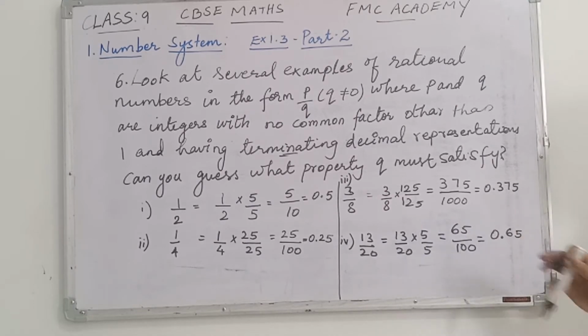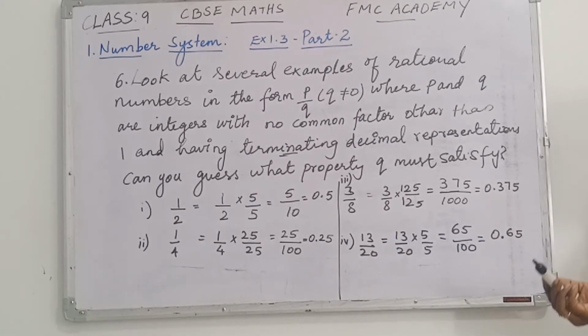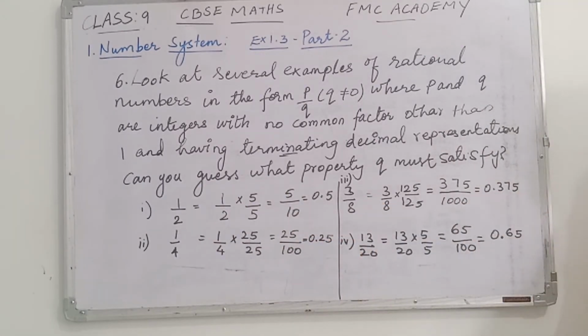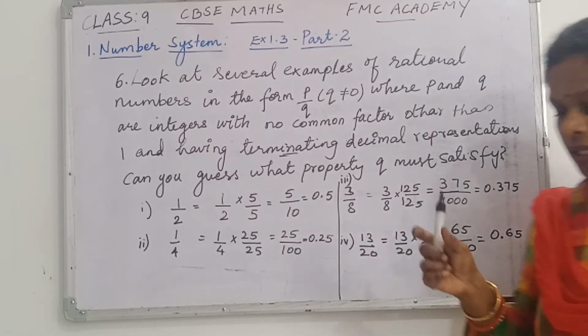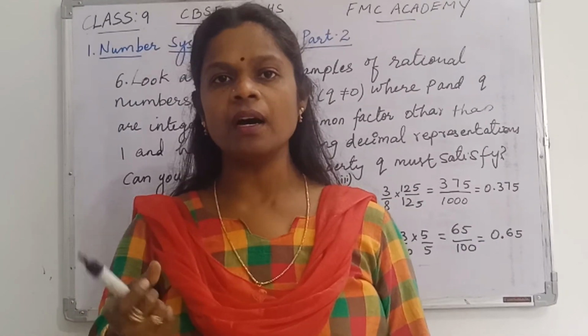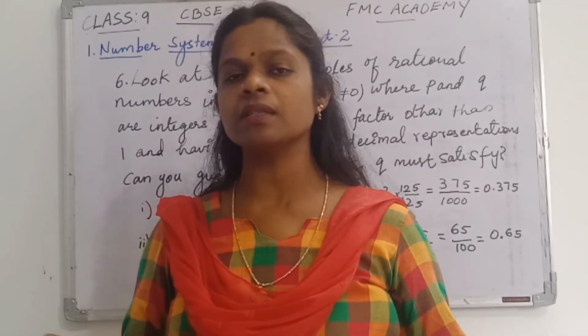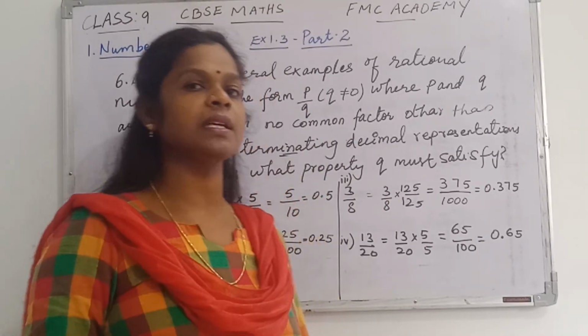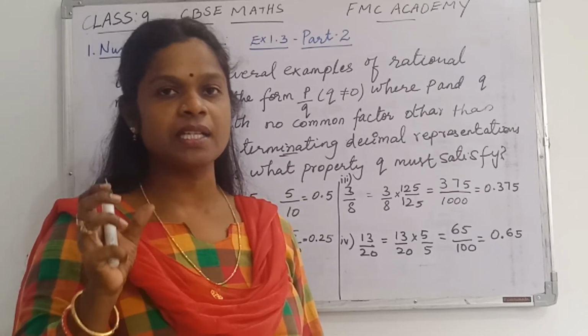So what can you conclude from this? Which property is there? Because the question is, can you guess what property Q must satisfy? What is the meaning? If Q has 2 power something or 5 power something, or in some cases both, then only will we have the terminating decimal. I think it is very clear.